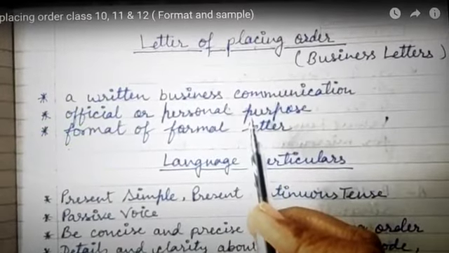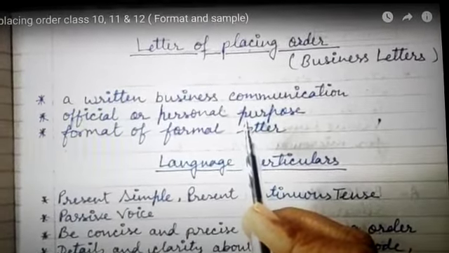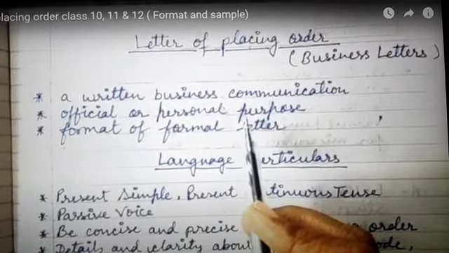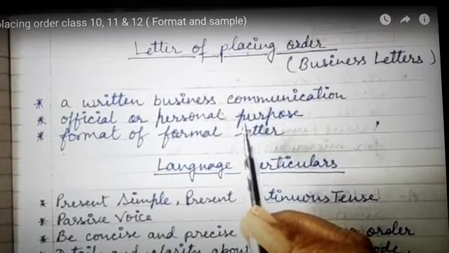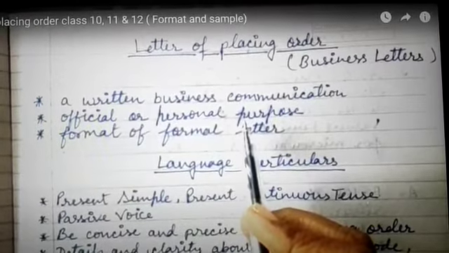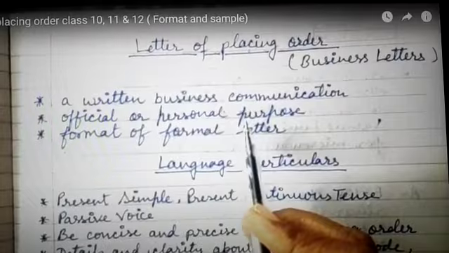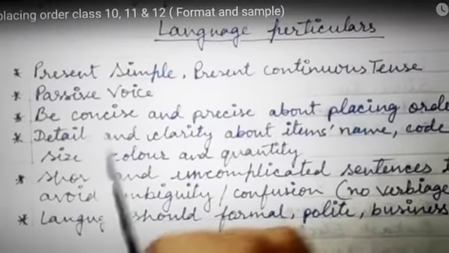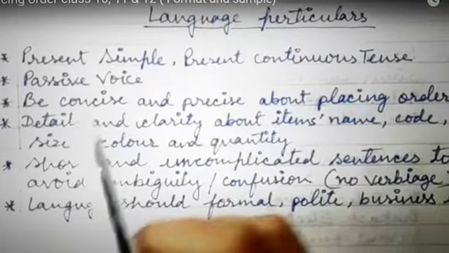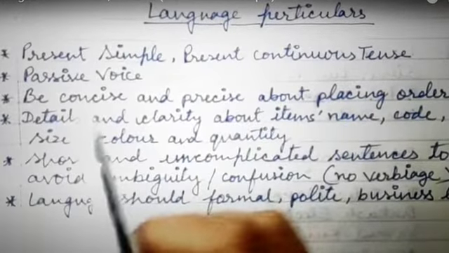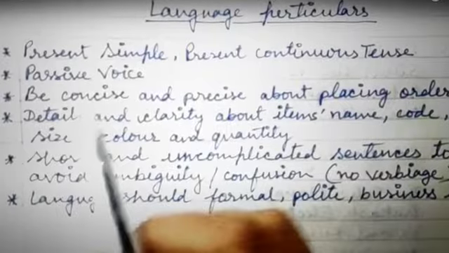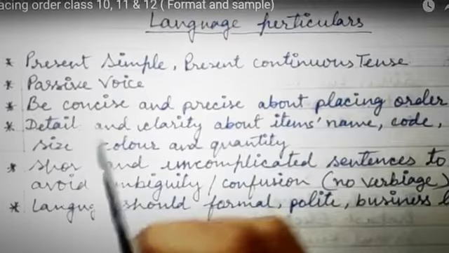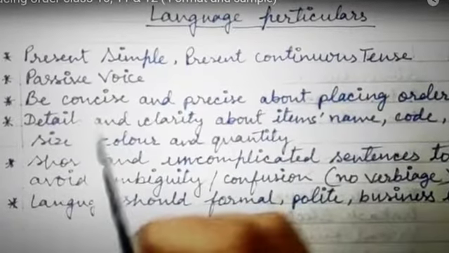The format that we follow, as we know it is a formal letter, will be the format of a formal letter. Now let's talk about the language particulars. What type of language is required to write this letter? Present simple and present continuous tense can be used, and it should be in the passive voice, because in passive voice the object is more important than the subject.